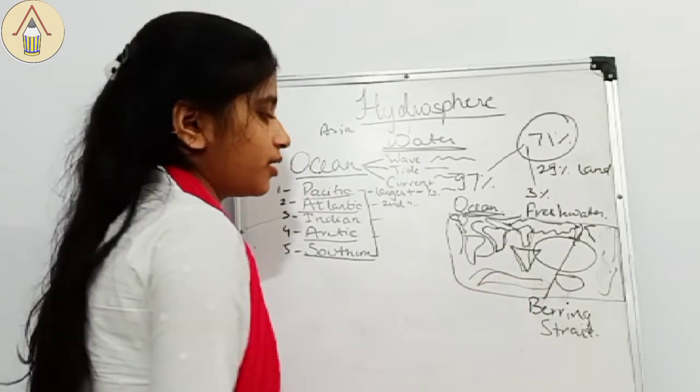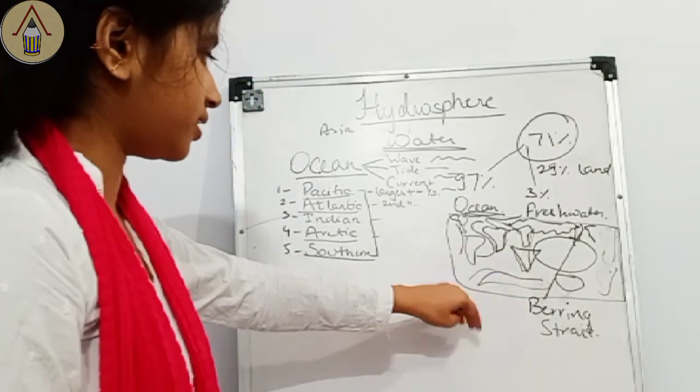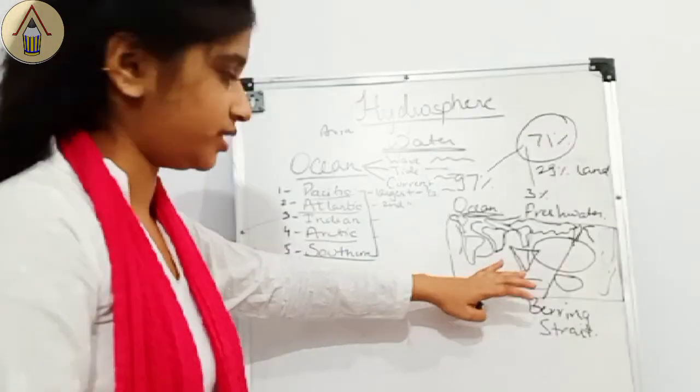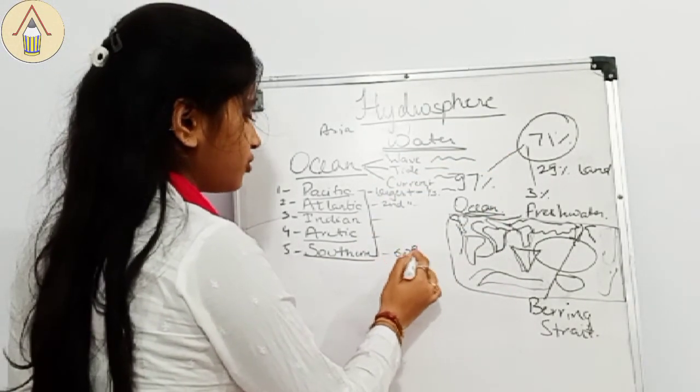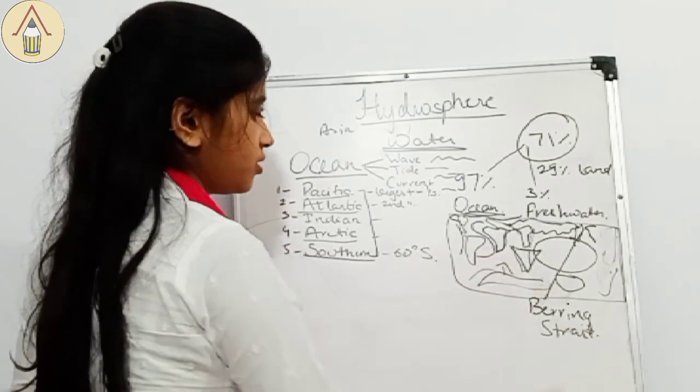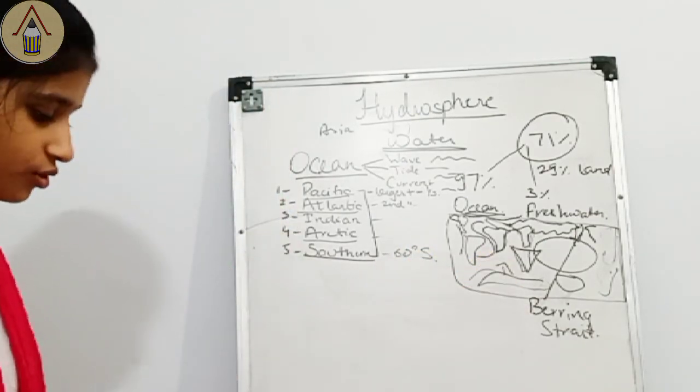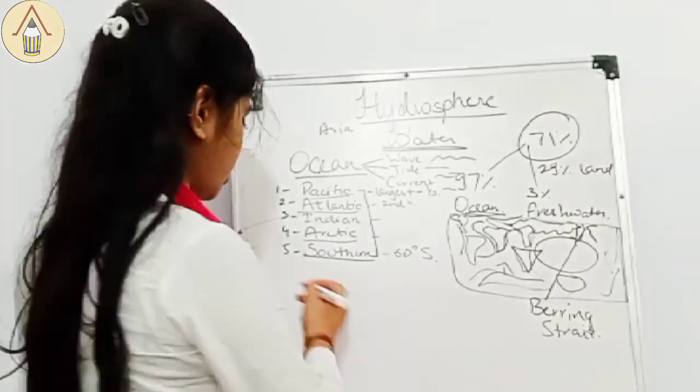Okay, so Bering Strait. Now comes Southern Ocean. Southern Ocean completely encircles the Antarctica, and it moves upwards to 60 degrees south. Okay. So this we are done with the ocean part. Now comes the atmosphere part.